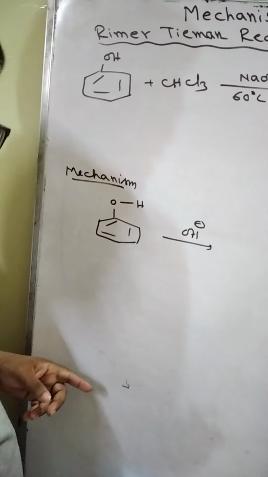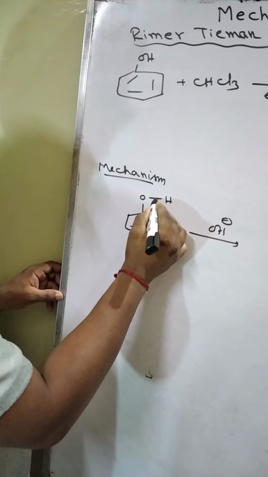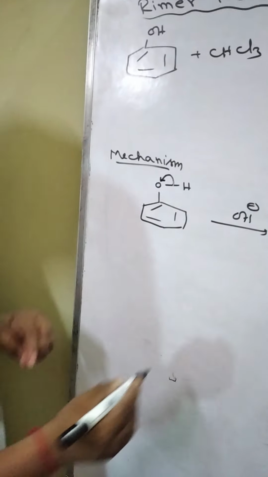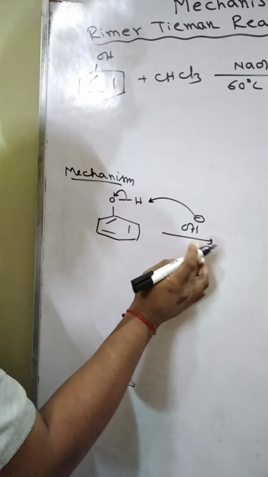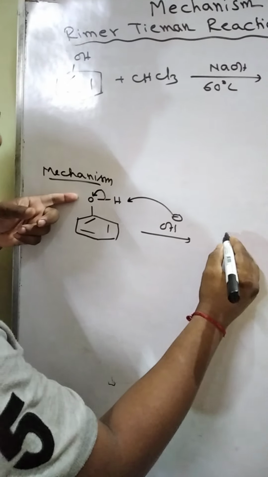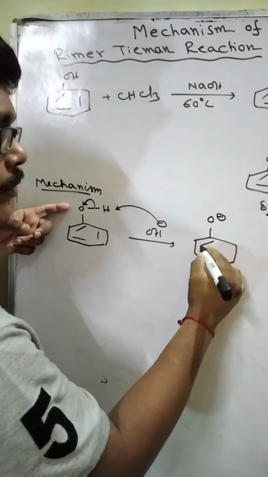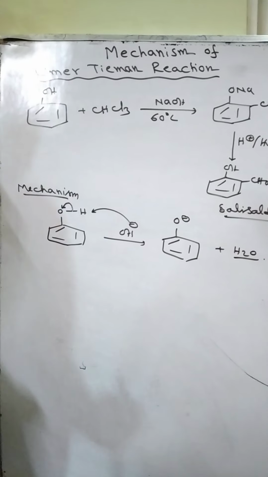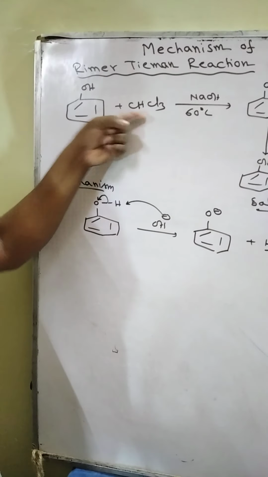OH minus has a tendency to accept proton. That bond will be broken to produce H plus. That H plus will be accepted by OH minus. Thus, we get phenoxide anion plus H2O, side product. Then this phenoxide anion will react with chloroform.